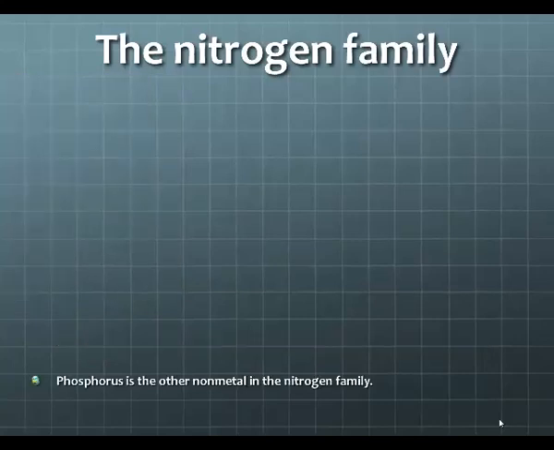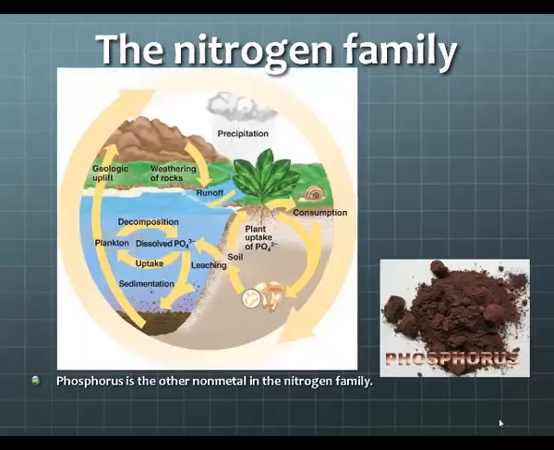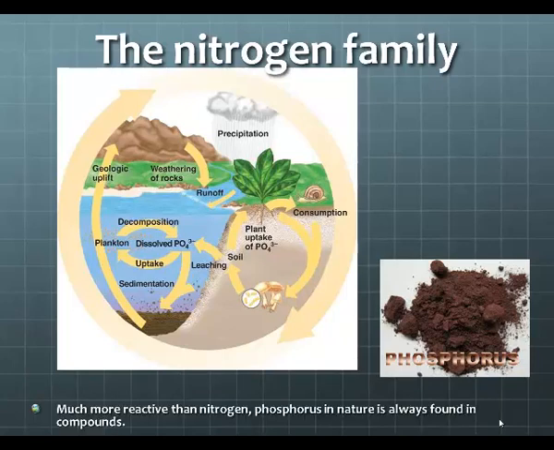Phosphorus is the other nonmetal in the nitrogen family. Phosphorus has its own cycle much the way that nitrogen does. Phosphorus, however, is much more reactive than nitrogen. Phosphorus is always found in compounds in nature, so it has to bind with other elements in nature because of how reactive it is.